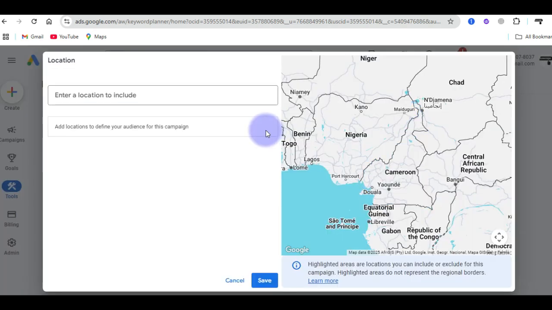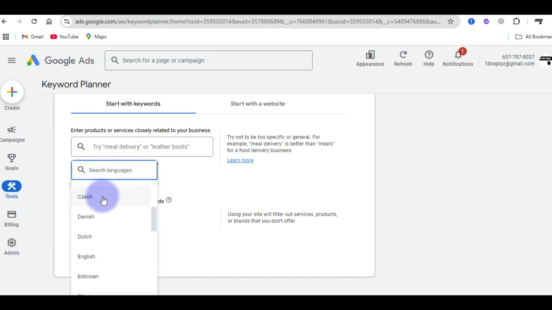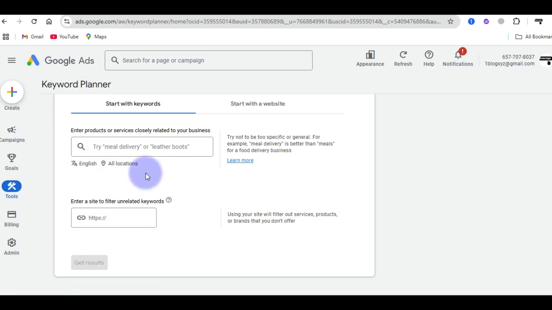From this area, you want to make sure that you set the country by removing any specific country here and click on Save, so that it's going to be on all location. Also come to the area of the default language and change it to English if the key term you want to target is actually in English language. You can see now here it is on all location, and you can see here the language is English.